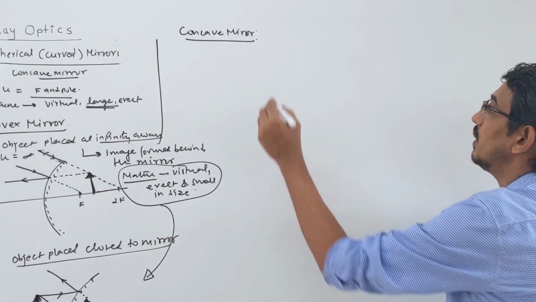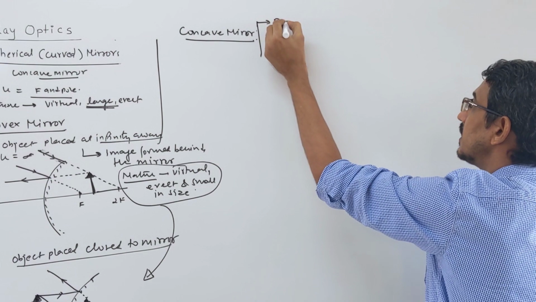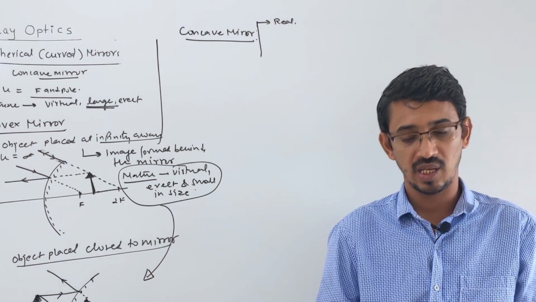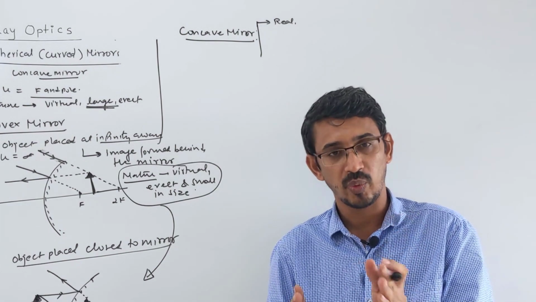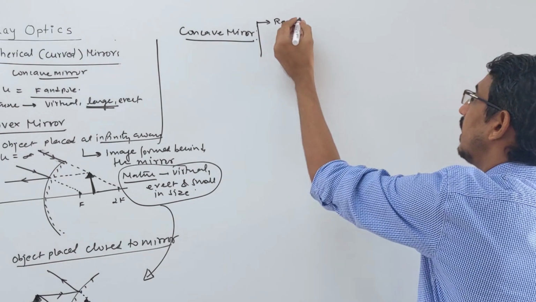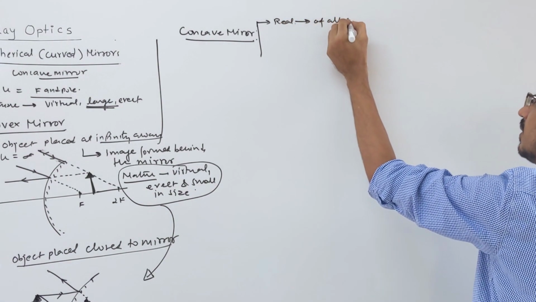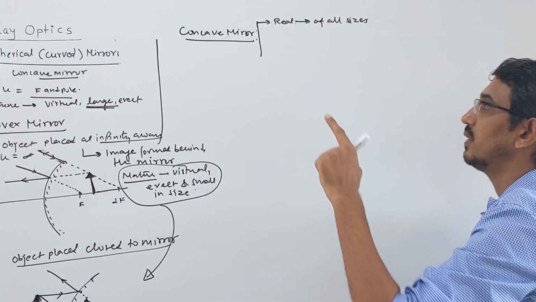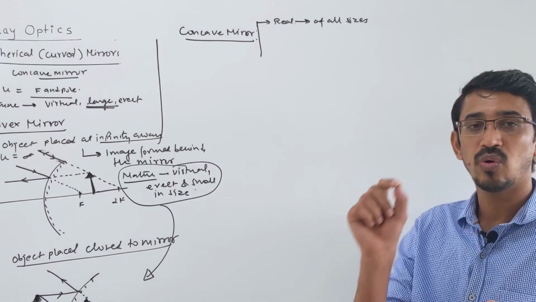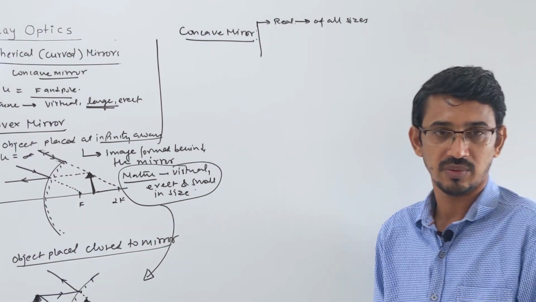Look here. Listen carefully. This mirror can make what? Real image. Yes, it can make real images of all sizes. It can make point size, small size, equal size, more size. A concave mirror can make all types of real images: point size, small size, equal size, and what? Larger than the object, right?